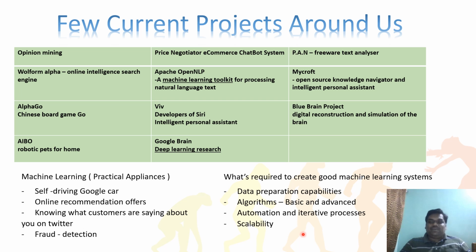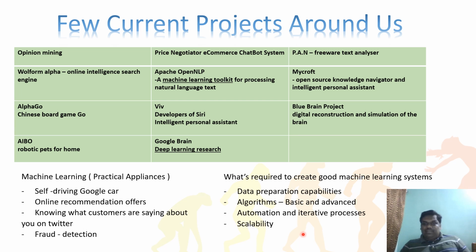Obviously, data preparation capabilities. When you see the object, the machine should first capture all the data, and that itself is very important. If it sees one object through the machine's vision, it should know what data it should capture, and the preparation capability is very important. And when it comes to algorithms, what type of algorithms are we writing? Is it a basic algorithm for prediction or an advanced algorithm for prediction? That quality is very important for machine learning programs.